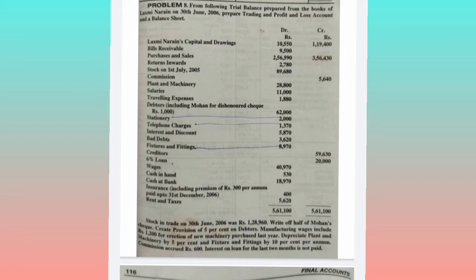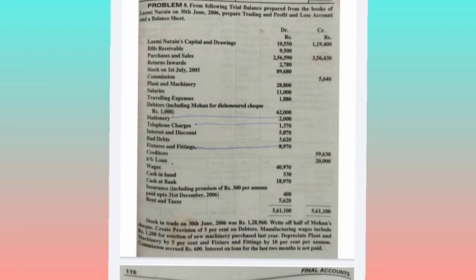Okay, next comes interest on loan. For the last 2 months it is not paid, which means it is an outstanding expenditure for the last 2 months. It is an expenditure of the current year, but we have not paid it as of this date, so we will pay in the future. So it is a present liability which we will pay in the future, which means it is still outstanding, so it is an outstanding liability.